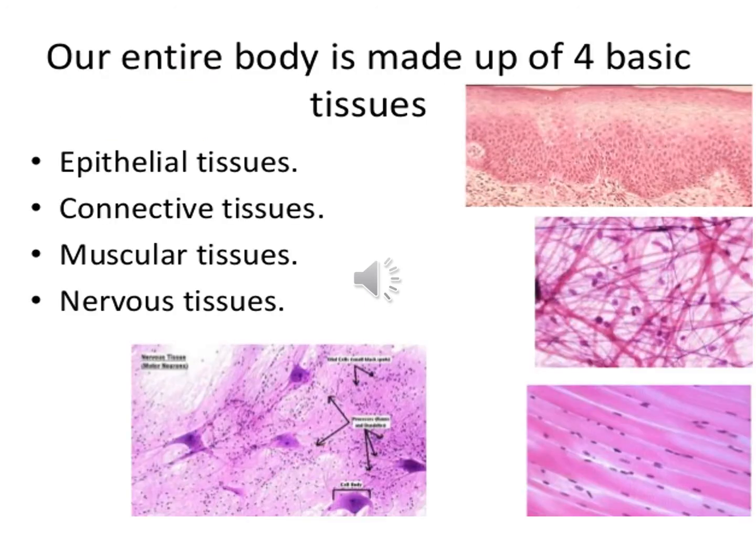So the basic tissues present in the body include the epithelial tissue, the connective tissue, muscular tissue, and the nervous tissue. Apart from these four tissues, now the histologists also include blood as a fifth basic tissue of the body. But most of the books include four basic tissues, and they are the epithelial tissue consisting of epithelial cells, the connective tissue, which we are going to take up today, muscular tissue, and the nervous tissue.